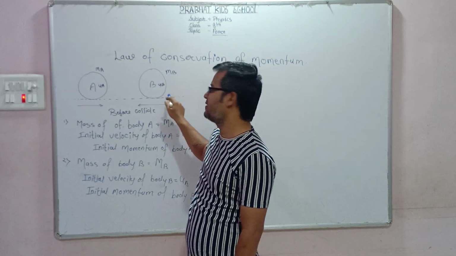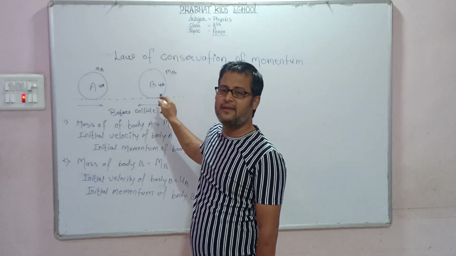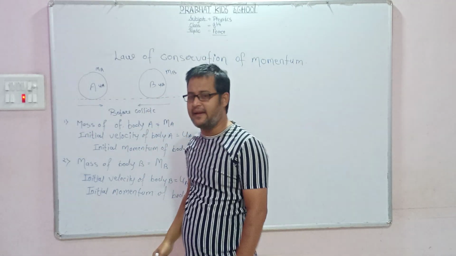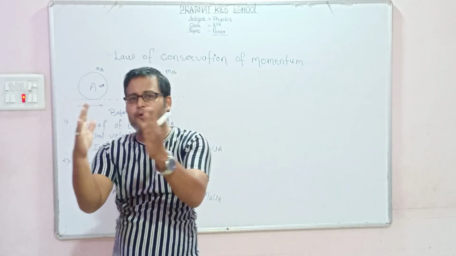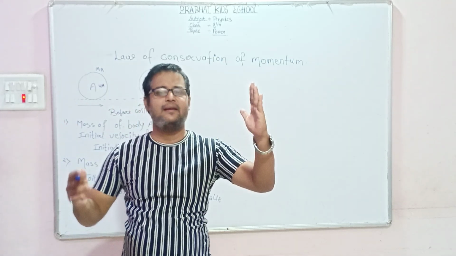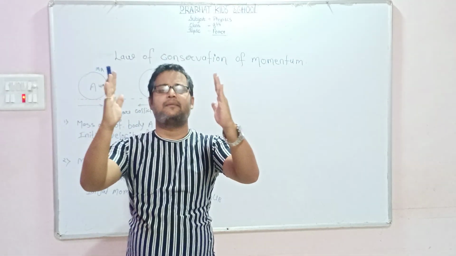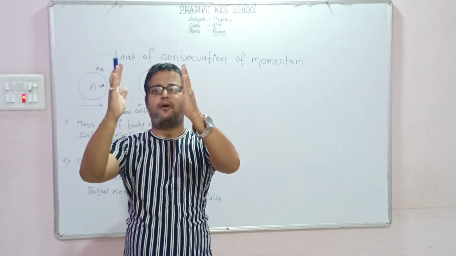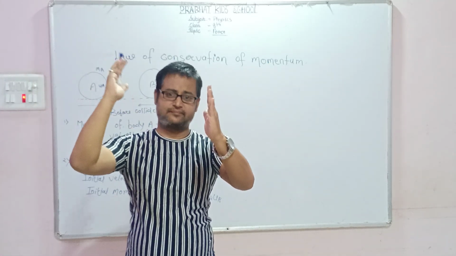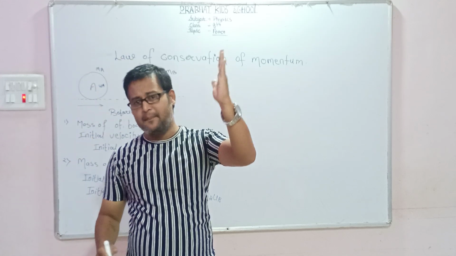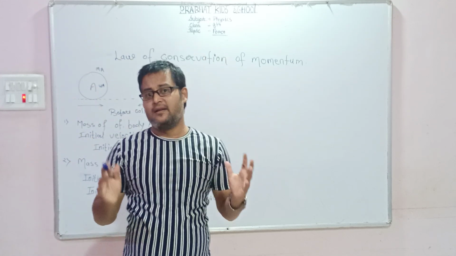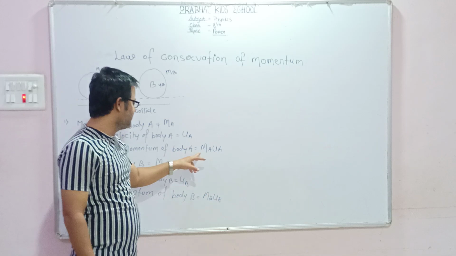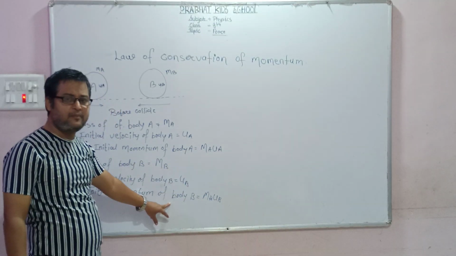Dear student, this is the situation before collision, because before collision body A is traveling in the direction of B, and B is traveling in the direction of A. So they are traveling toward each other. In this situation before collision, the masses are MA and MB, the velocities are UA and UB, and their momenta before collision are MA UA and MB UB.